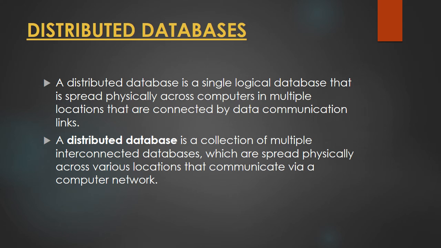We can also say that it is not a single database, but there are a number of databases that are geographically distributed all over the world. So there is a difference between a single database and a distributed database. In a single database, there is one database and it is present at one location only. But in the case of a distributed database, there are a number of databases and they are spread all over the world, or you can say they are spread across multiple sites.